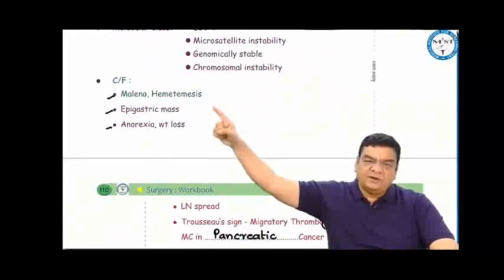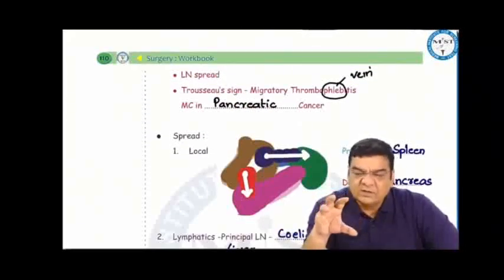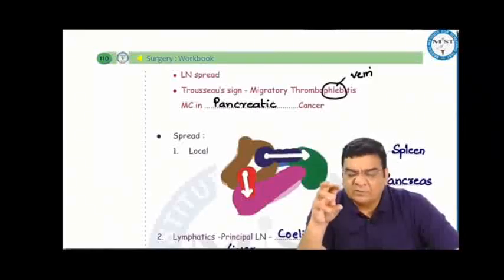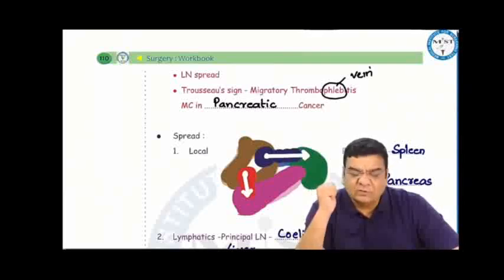Clinically, patient can present with malignant hematemesis, epigastric mass, anorexia, weight loss, can spread to lymphatics, and we can find a Trousseau sign in pancreatic cancer, stomach cancers, wherein the tumor produces some substances which change the property of platelets, so the platelets start aggregating at different places in the vein, and we can find a migratory thrombophlebitis, which is called as Trousseau sign in cancers. Most commonly, this is seen in pancreatic cancers.